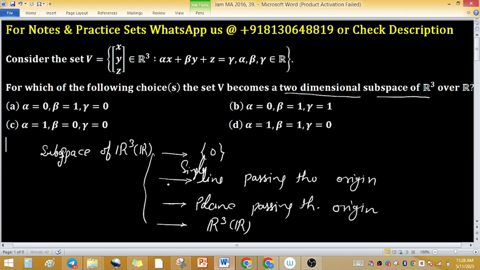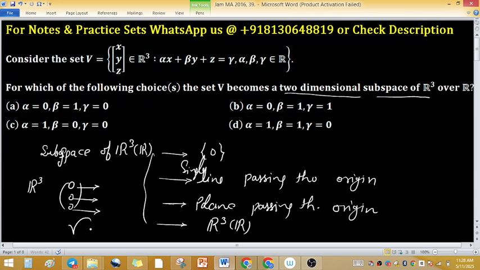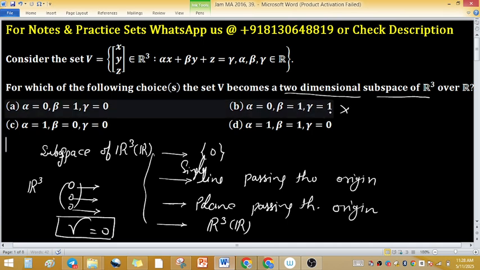To become a subspace, it is necessary that the zero element must be there. Since we want to make it a subspace of R cube, take the zero element in R cube, meaning the values of x, y, z. If we put 0 in together, then gamma equals 0. Means gamma must be 0. Option B is discarded here, because gamma is not 0.